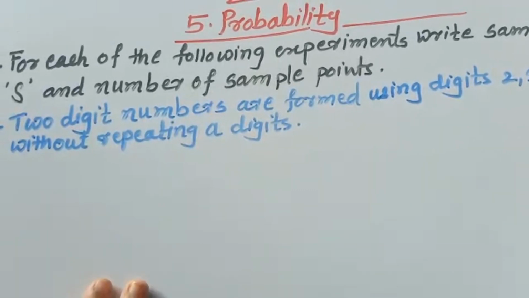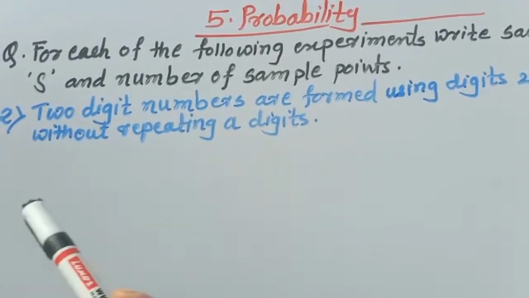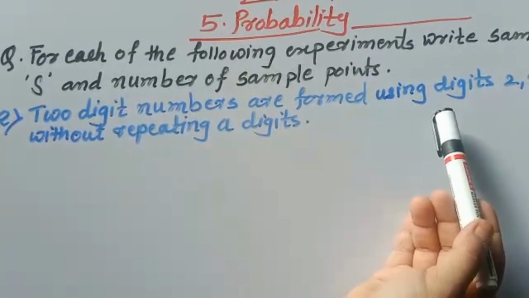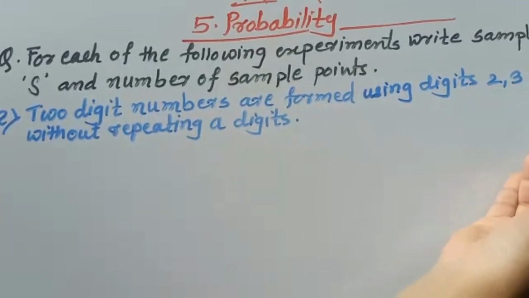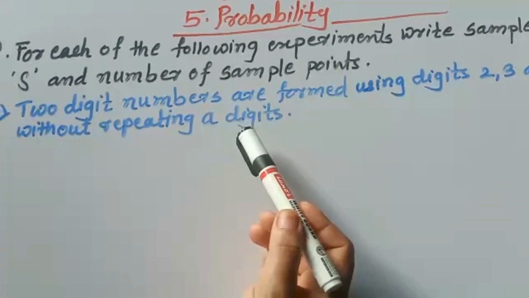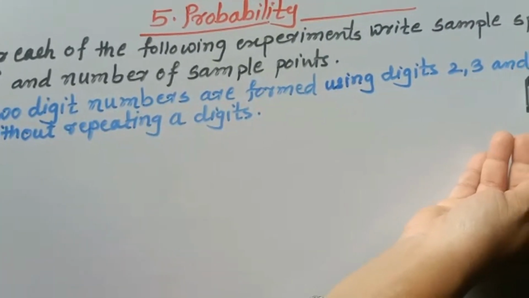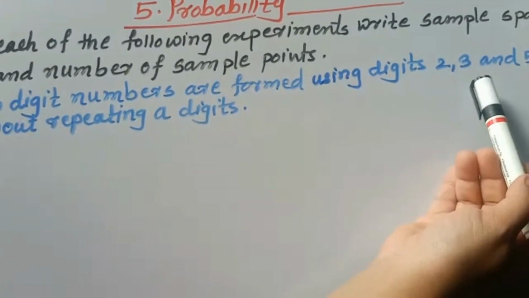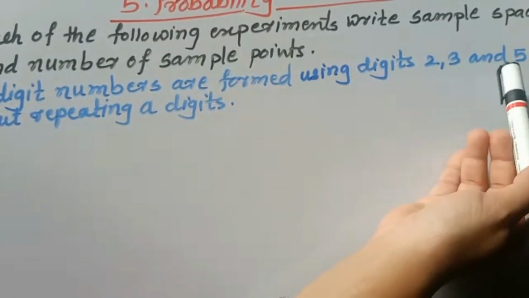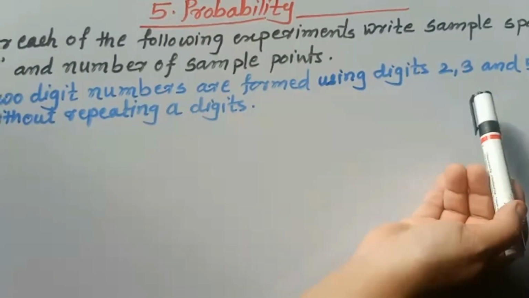The next random experiment is: 2-digit numbers are formed using digits 2, 3 and 5 without repeating a digit. We have 3 different digits 2, 3 and 5 and we have to make 2-digit numbers from them.